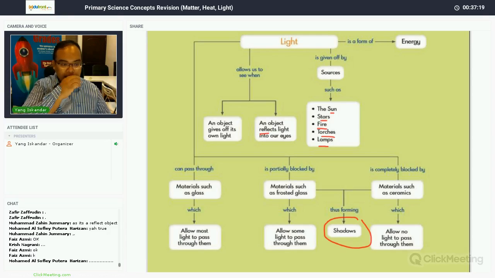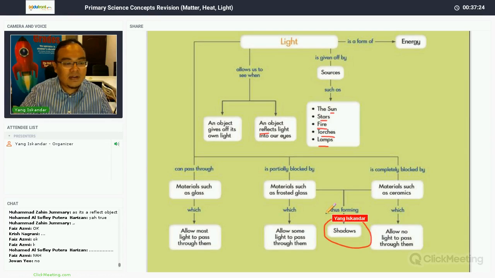Now, questions. Anyone have questions on the topic of light? So far, quite easy, right?